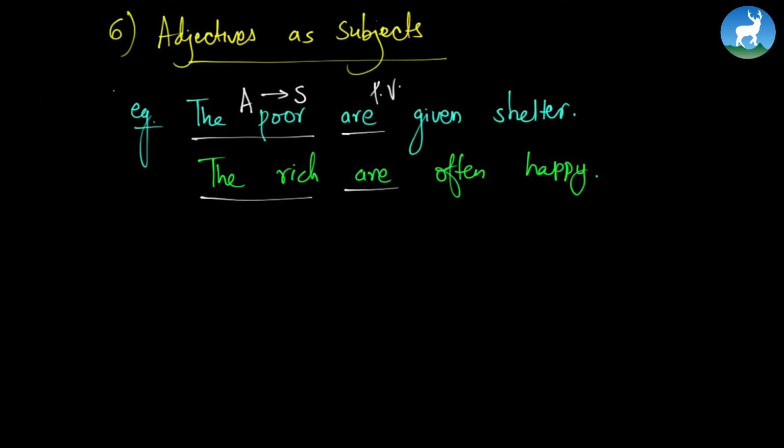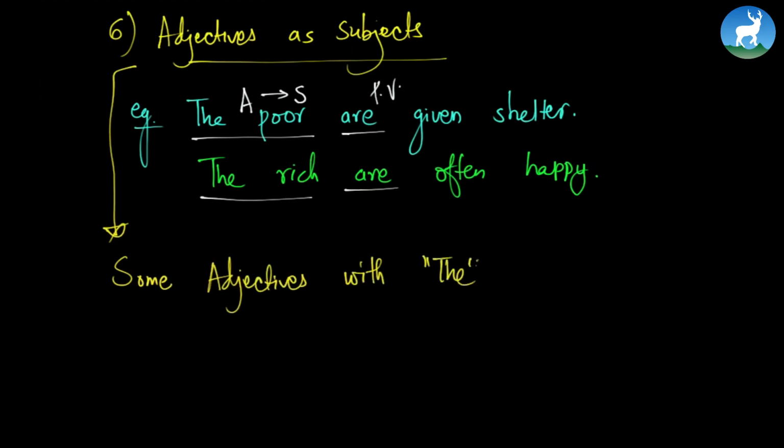What is the grammar rule here? So let's induce the grammar rule. The grammar rule is some adjectives with the definite article the takes, what does it take? Takes plural verbs, because it is itself acting as a plural noun, right? Some other examples could be the old are treated with great compassion, the young have great expectations, the intelligent are selected, the Chinese are hardworking.